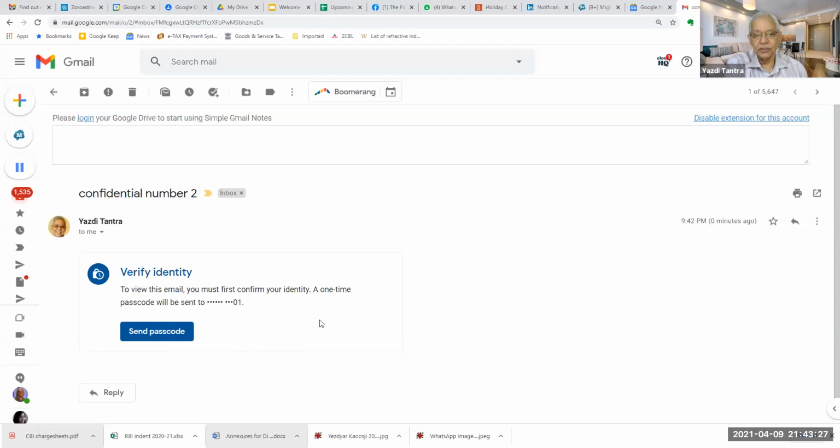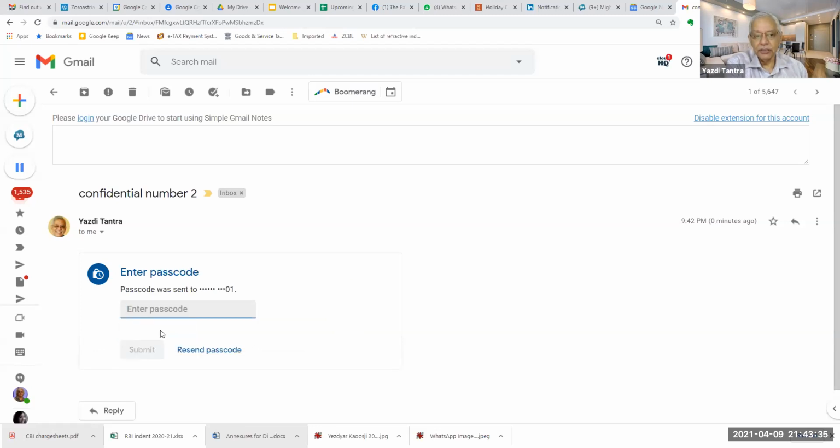The recipient, me meaning the recipient now. So I say send passcode. When I sent the mail, I had already given the mobile number. So now the passcode is given as 430045.